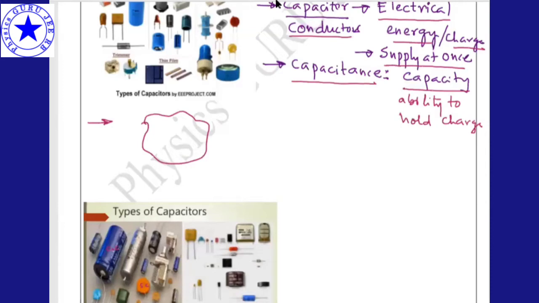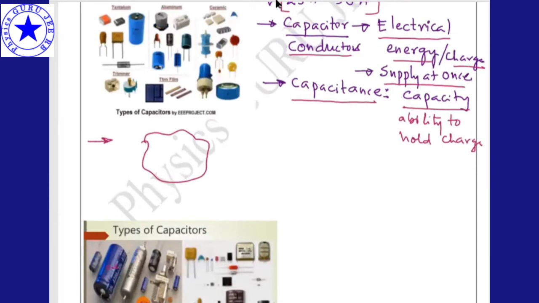See, first, capacitance is nothing but the capacity or the ability to hold charge. So let me take one shape. Why am I taking this irregular shape? Because we have different shapes of capacitor: parallel plate, cylindrical, spherical. I took one shape to which I want to give some electrical charge. Whenever you bring charge from infinity to the given point, there will be a potential at this particular point. That means the capacitance of a capacitor is defined as the ratio of charge to potential.